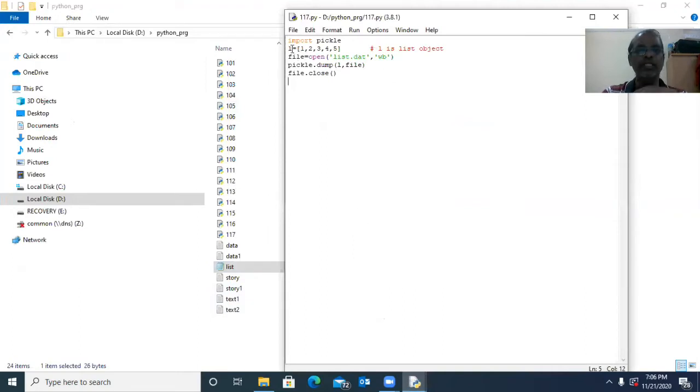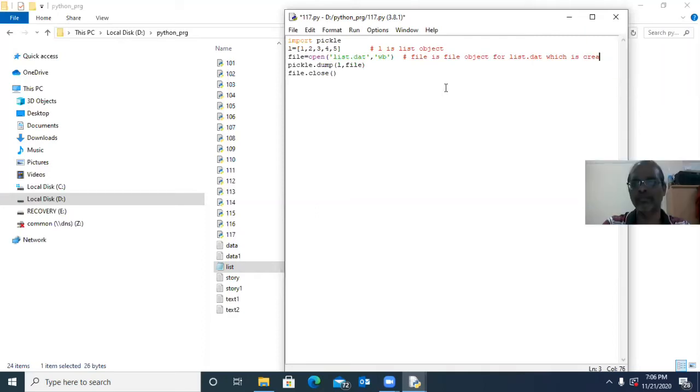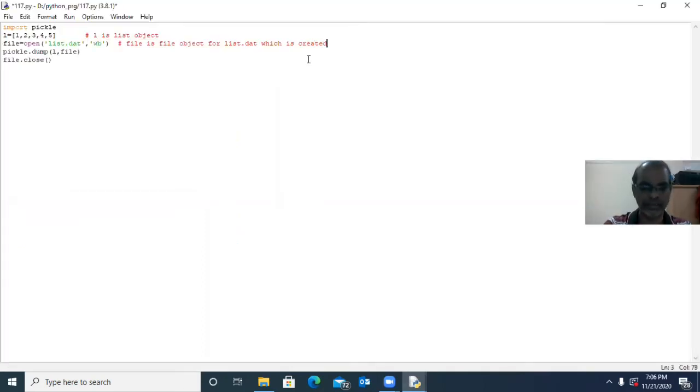Already we know very well, L is the list object. Here we are opening one file, that is, file is a file object, for list.dat, which is open or created, for writing binary, for writing an object. That means write only binary files.